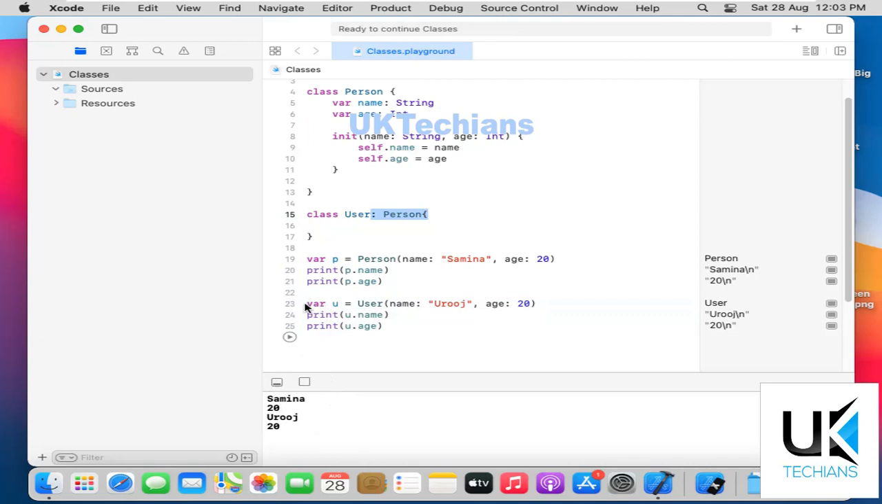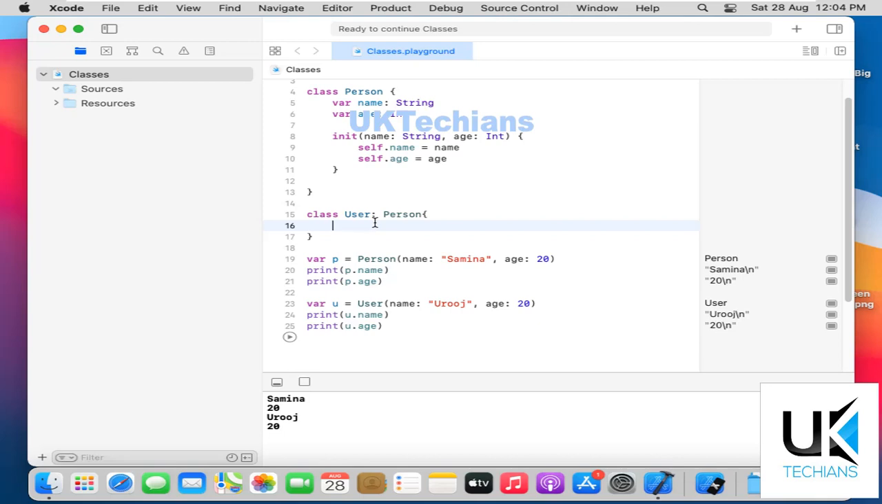So what is the result? What does it mean? Because we extend the class Person, we can access its methods and variables. If I need to initialize a variable inside this class, I have to create an initializer. But what if I need to initialize a different variable inside the User class? What complication will come up?